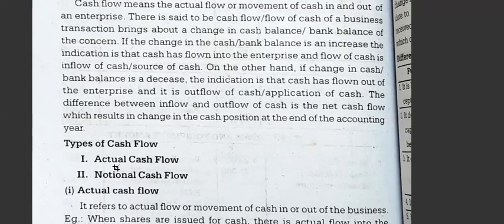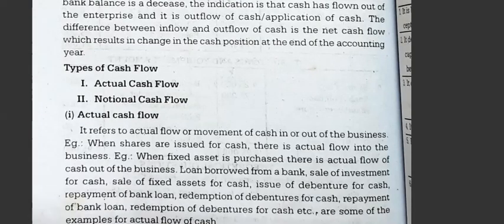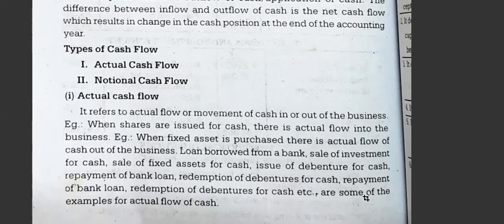There are two types of cash flow, that is actual cash flow and notional cash flow. Actual cash flows are the flows where you actually pay or receive cash. When you purchase a fixed asset, you pay the cash and the asset comes to your place. That is actual cash flow. Loan borrowed, cash comes in. Sale of fixed asset, cash comes in. Issue of debentures, cash comes in. Repayment of loan, cash goes out. Redemption of debentures, cash goes out. Repayment of bank loan, cash goes out. These are the actual cash in and cash out of the organization.